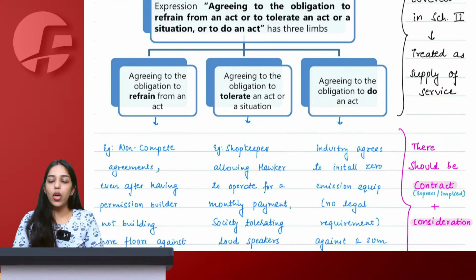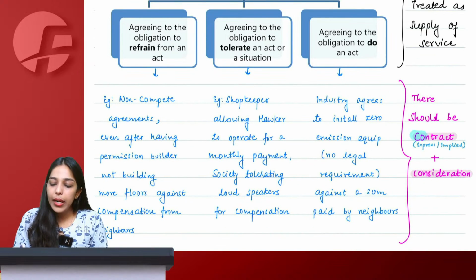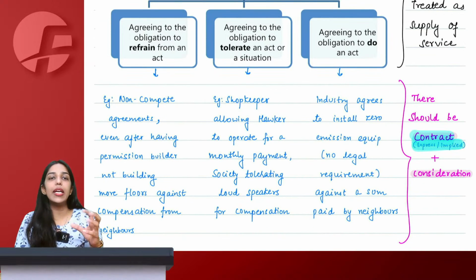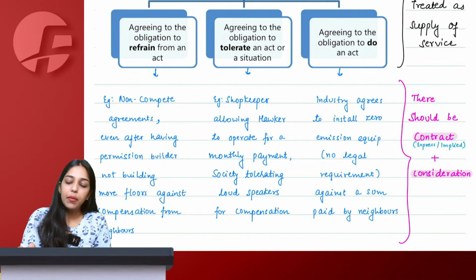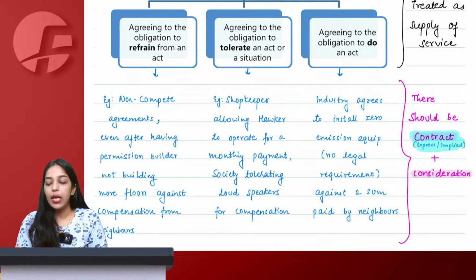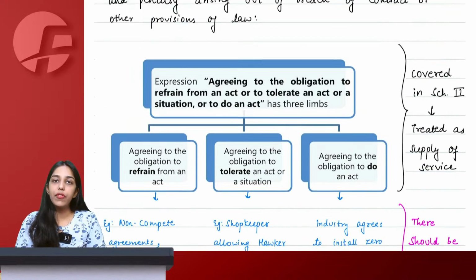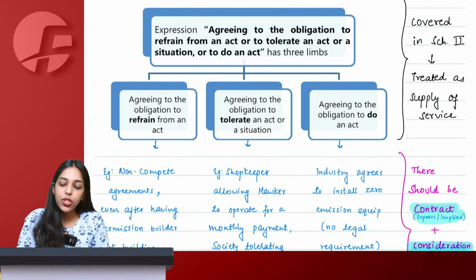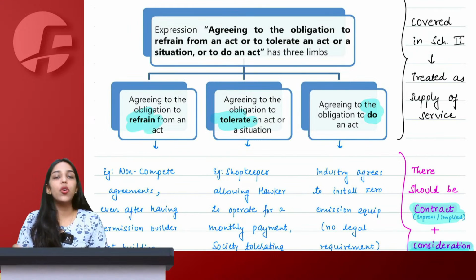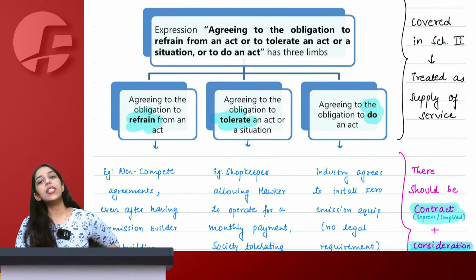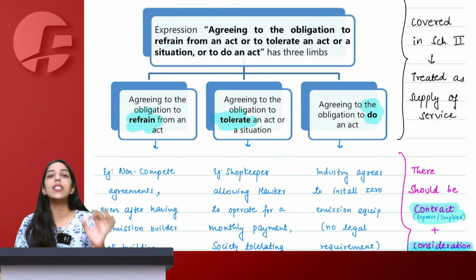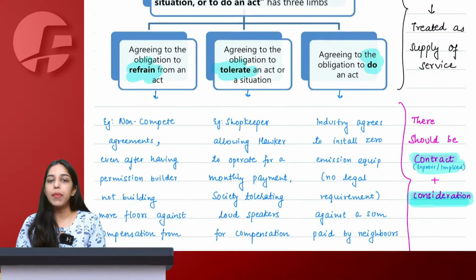If I am entering into a contract, the contract can be express contract also, implied contract also. If I am entering into a contract and I am receiving some kind of consideration, why? Just to do something, or to tolerate something, or to simply not do something, or refrain from something. In that case, will this be considered as supply of service? The answer is yes. Let's see some examples.